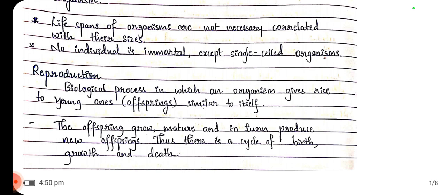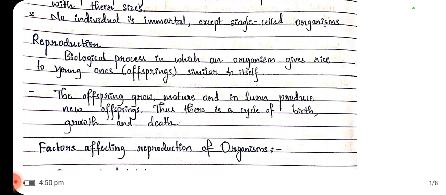So when it comes to the definition of reproduction, the biological process: Reproduction is a biological process in which an organism gives rise to young ones, like offspring, similar to itself. This is a biological process where an organism, which can be called a parent organism, gives rise to a young one which is the same as its parent.